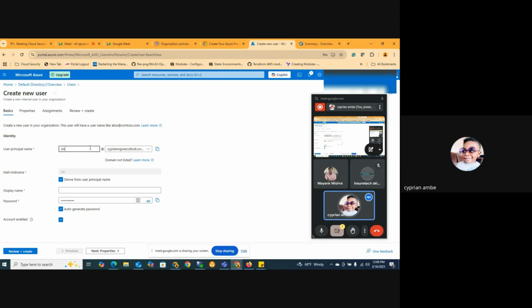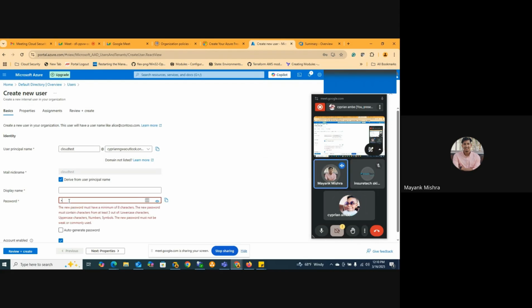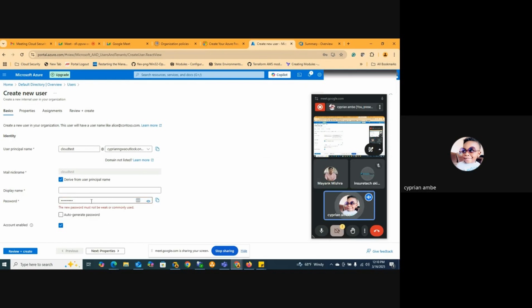We're going to call the user cloud test. So the user is cloud test. Auto generate the password? No, I'm going to create a password for the user. You can create your own password. Okay, let's auto generate it. Yes. All right, so copy the password. Let me just copy it and put it on a notepad somewhere.